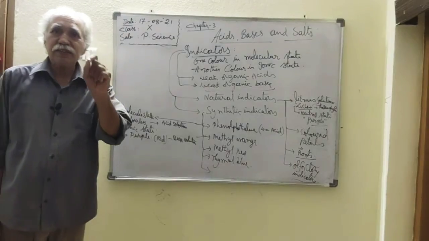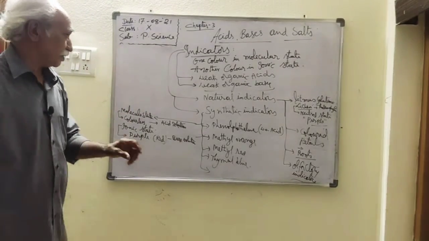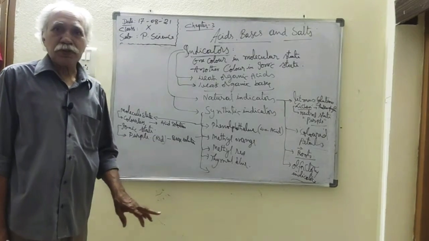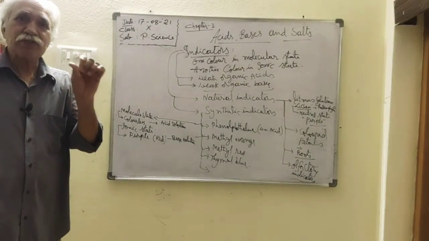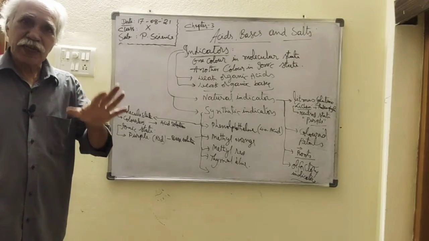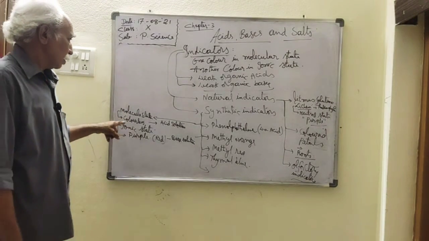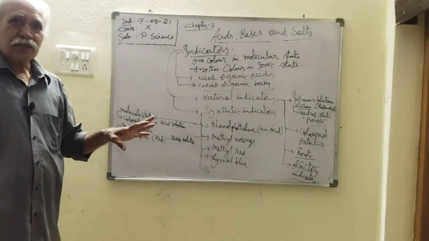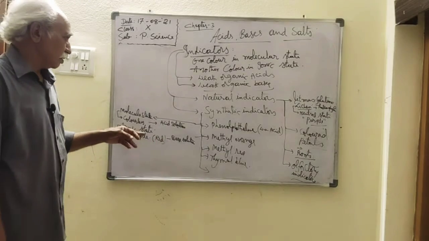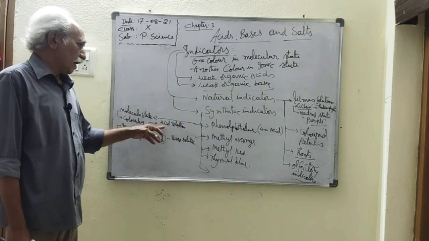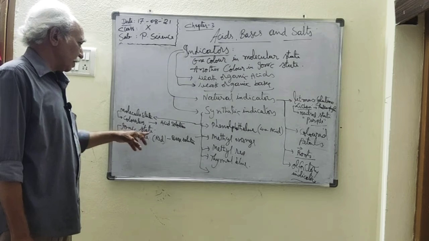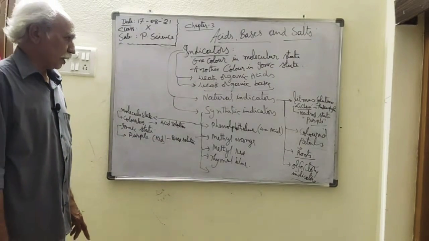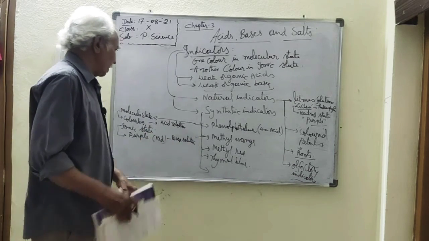So colorless indicates the acid solution, purple color indicates the base solution. If the color is not changing, it may be neutral. Understand here? It may be neutral or an acid solution. But if the ionic state is purple color, it is a base solution. So like this, methyl orange. Now let us see the methyl orange.